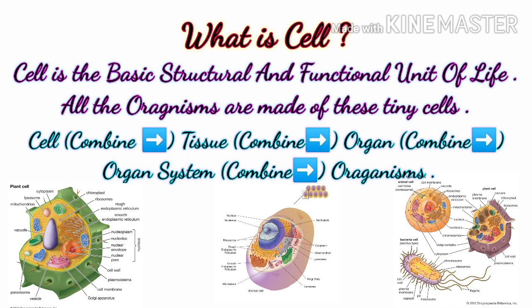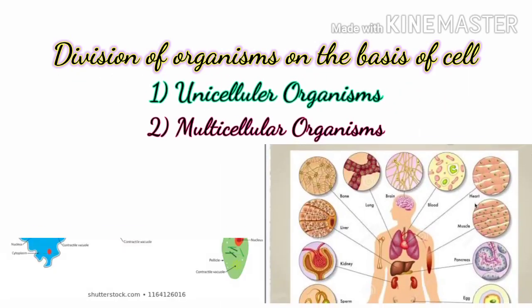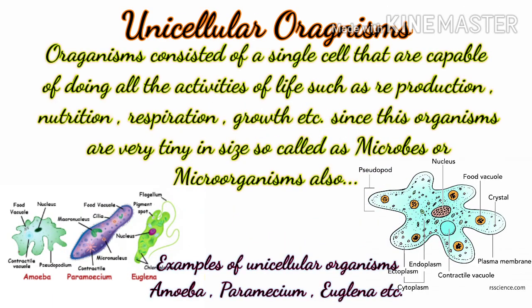Cells combine to form tissue, then organ system, and then organism. Organisms are divided on the basis of cells into unicellular and multicellular organisms. Now, we will first study the unicellular organisms.